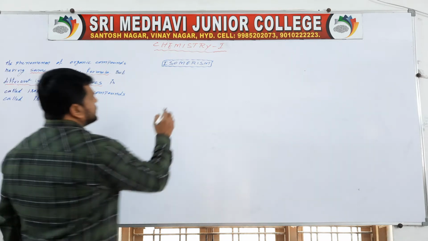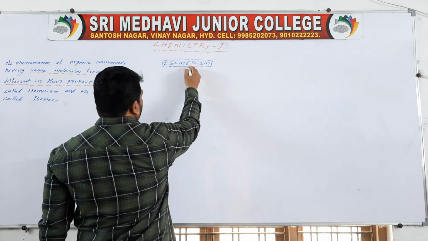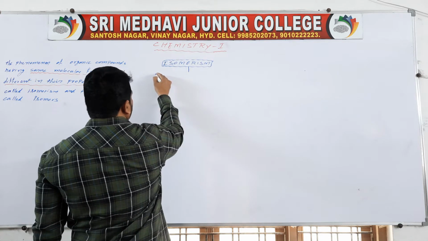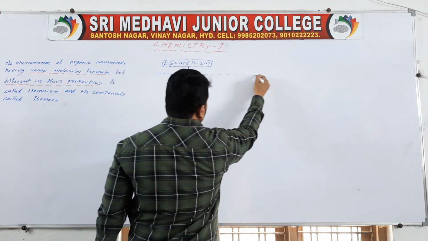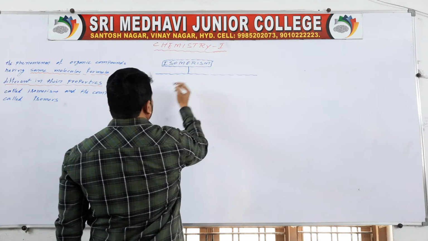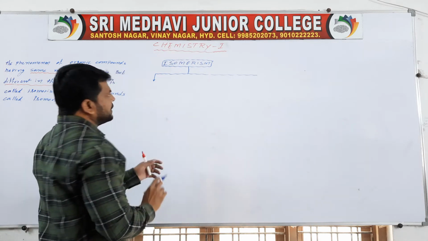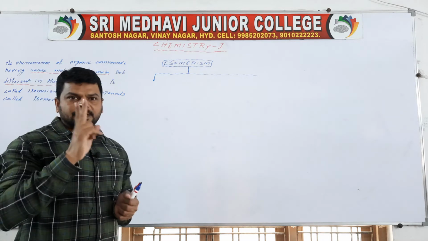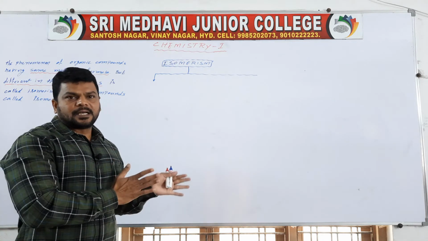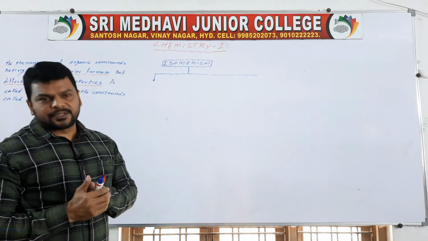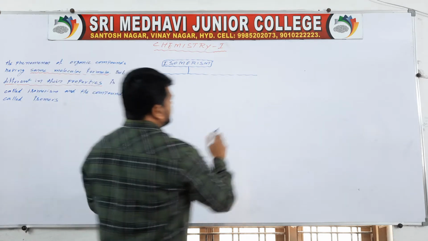Here, types of isomerism we are going to discuss. Isomerism is two types, structural isomerism and stereo isomerism.